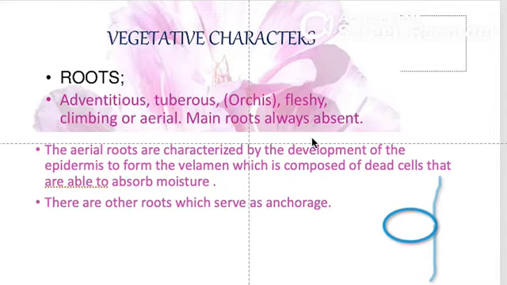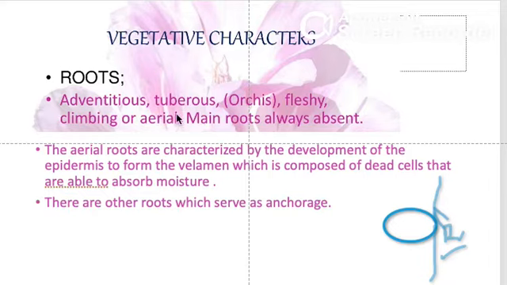So when we say adventitious, it means these roots do not come out directly from the radicle, but they arise from the stem. These roots arise from the stem, so they are called adventitious.